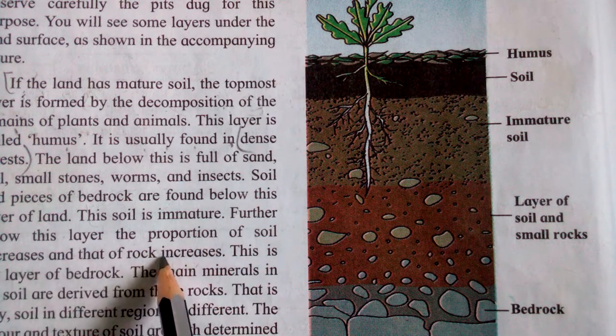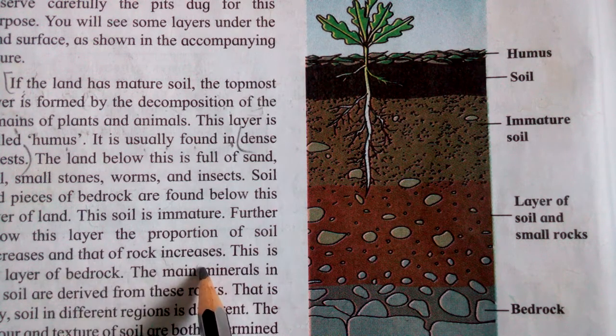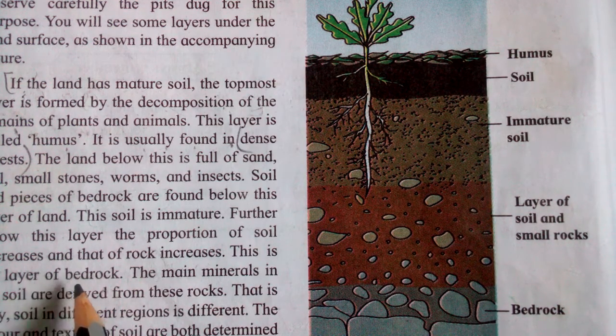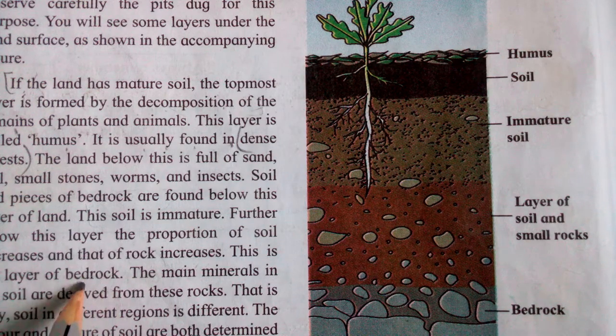Further below this layer, the proportion of soil decreases and that of rock increases. After the third layer the proportion of soil decreases, means we can't see much soil. If it is there, it is in a small amount, and we see the rock increases. This is the layer of bedrock. That layer is said to be the bedrock.